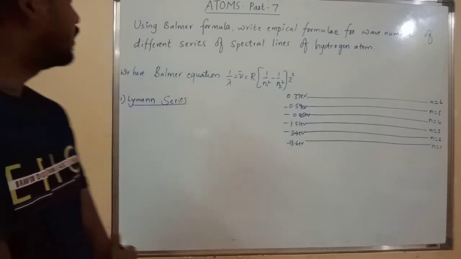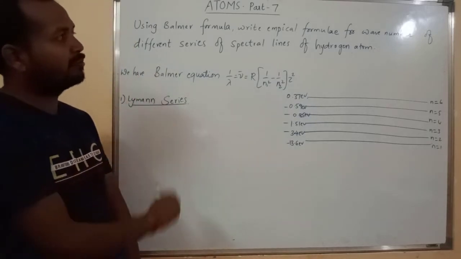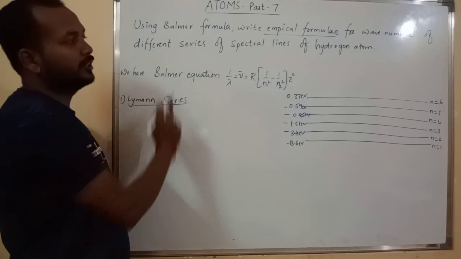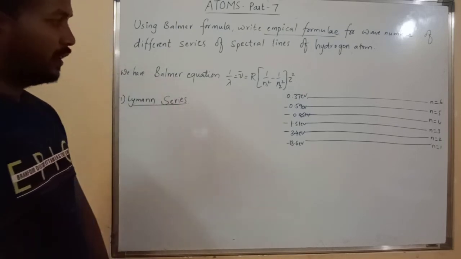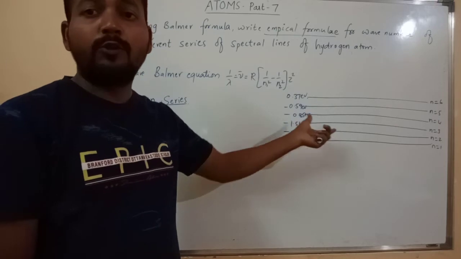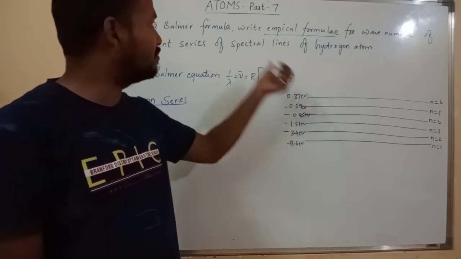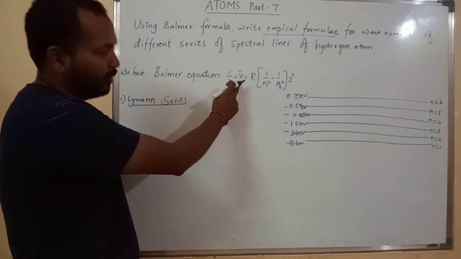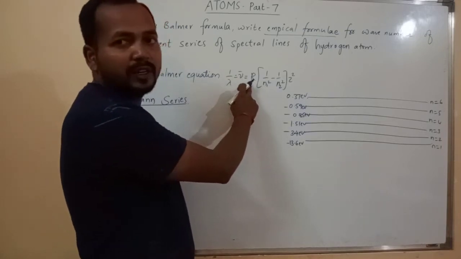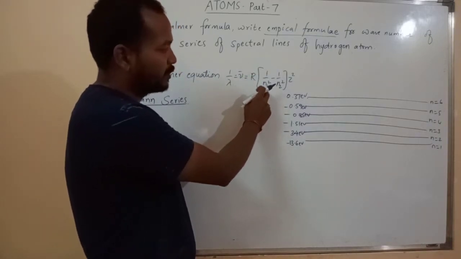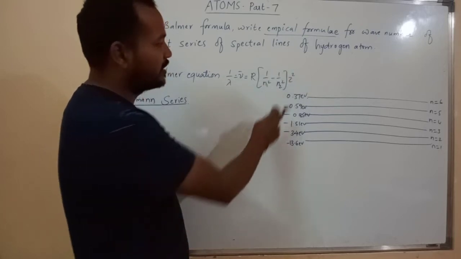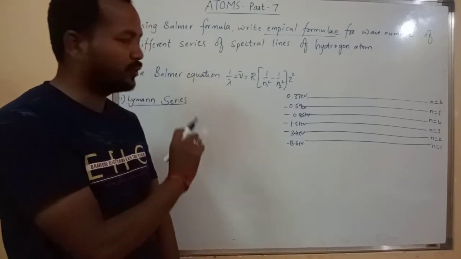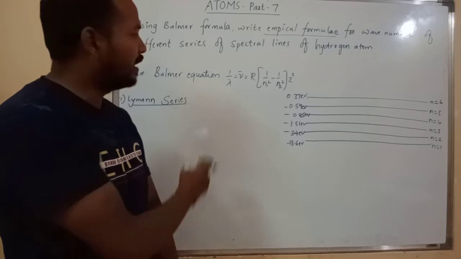Next, the derivation: using the Balmer formula, write the empirical formulae for wave numbers of different series of spectral lines of the hydrogen atom. For whatever spectral line series we get here, I have to write the empirical formula using the Balmer formula. The Balmer formula is 1 by lambda, which is the wave number, equal to R, the Rydberg constant, times (1 by n1 square minus 1 by n2 square) times Z square, where Z is the atomic number. For hydrogen, the atomic number is 1, so Z square is 1.